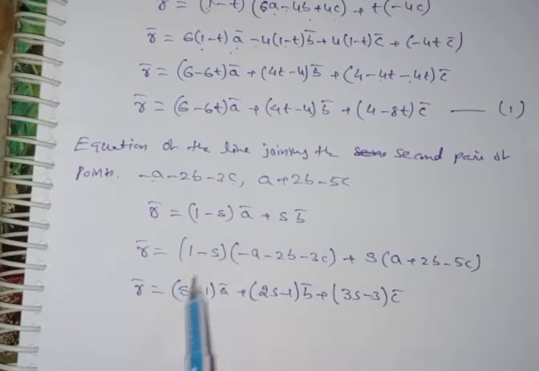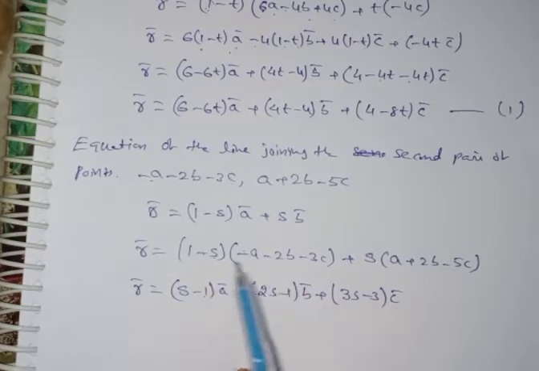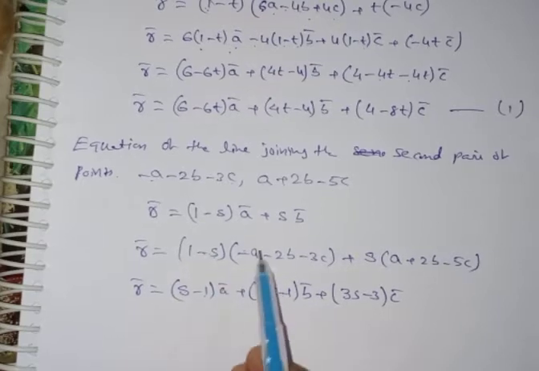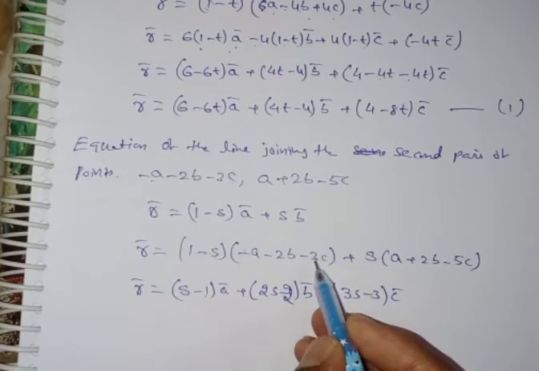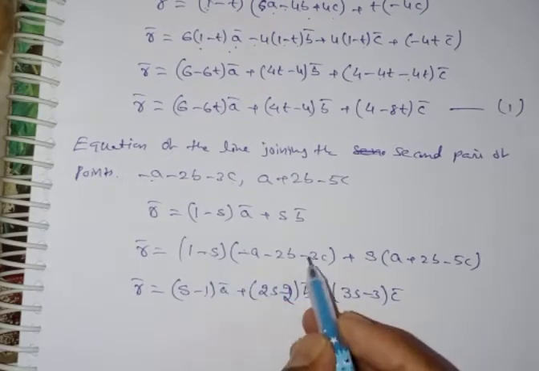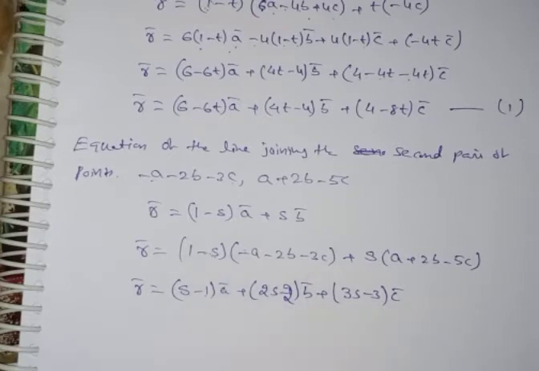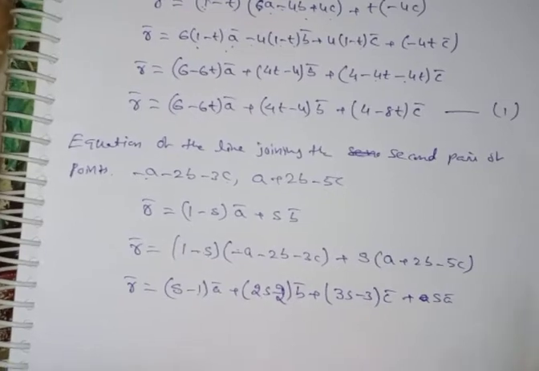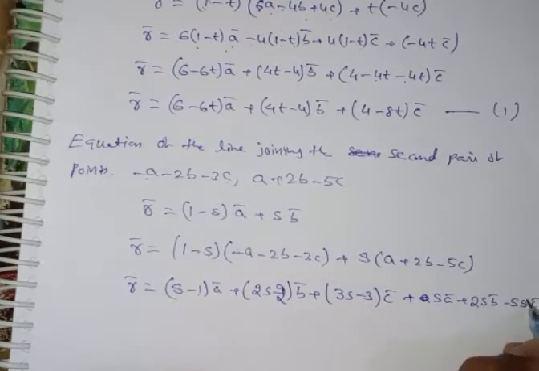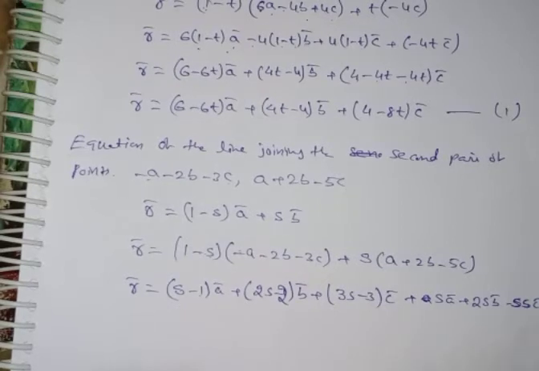Minus of minus plus, therefore s minus 1 a bar, minus 2 into minus s gives 2s, minus 2, and minus 3, minus of minus plus 3s minus 3 c bar, is equal to s into a bar plus 2s b bar minus 5s c bar.